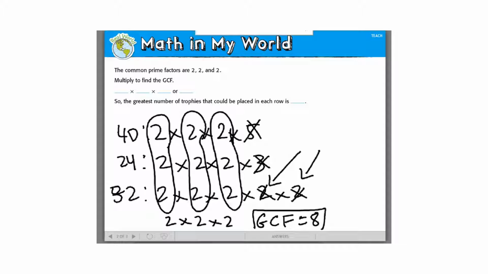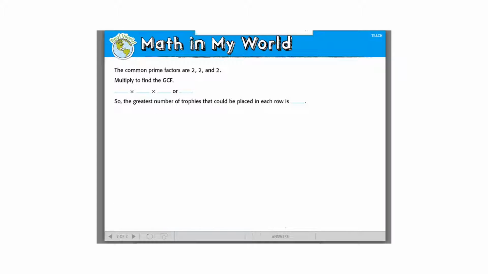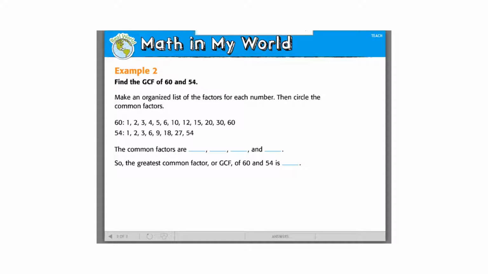All right, let's look at the second example, then I'm going to let you get started. Example number 2 shows using way number 2, listing out the factors. So they made an organized list of the factors for each number, and then they want you to circle the common factors. I have 2's here. I have 3's here. I have a 6 in both lists.